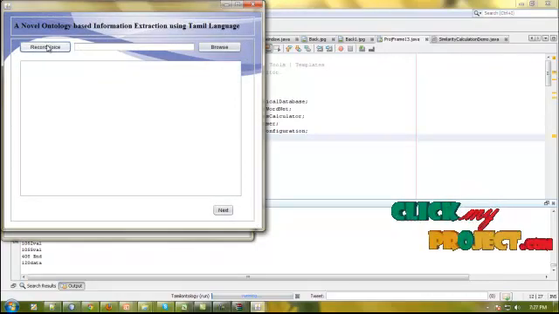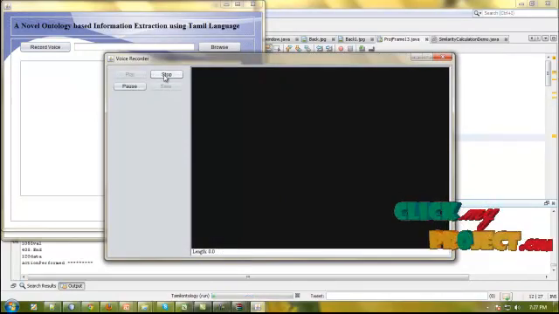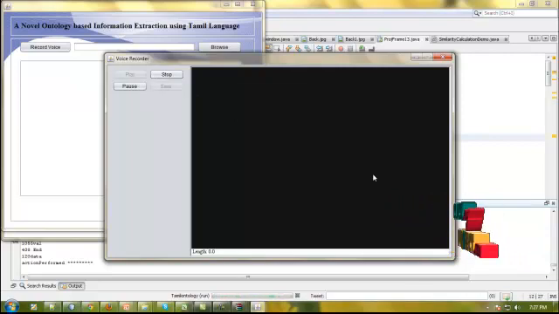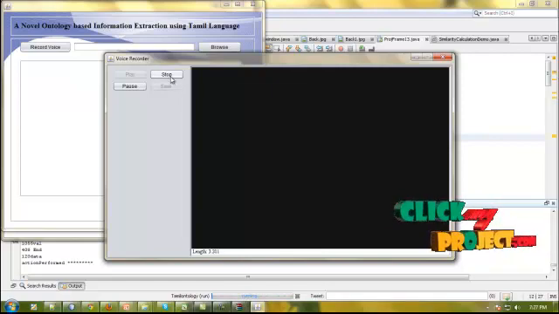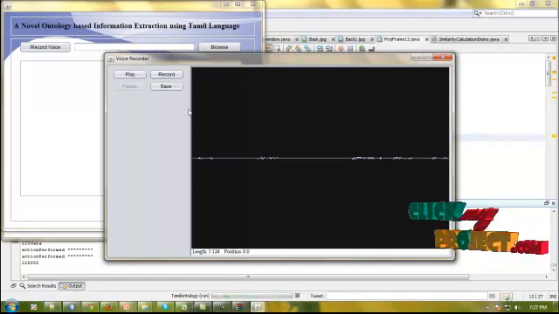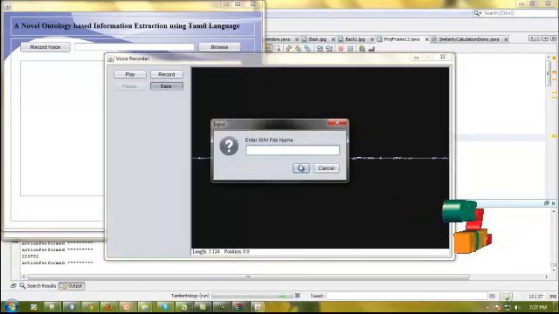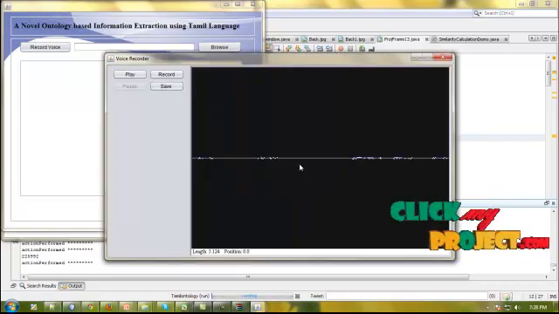For this voice input, I click on recording of voice. In this, I enable the record voice. This will help us record their voice into the data. Then I stop the recording. After this I save the data in the form of a wave file. Here I save this file as input.